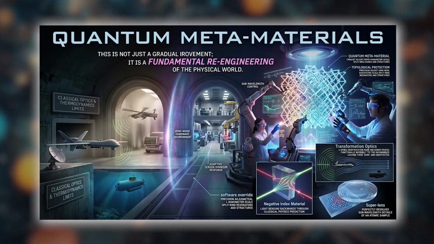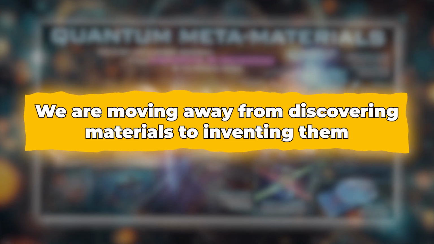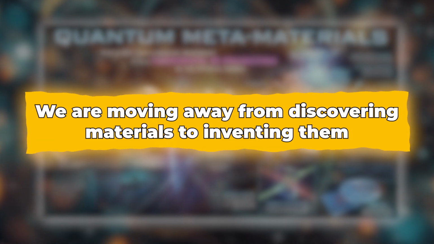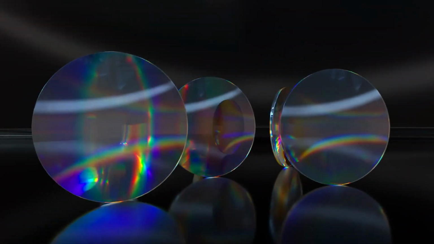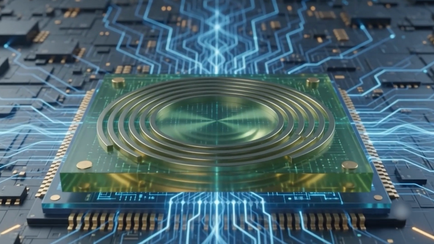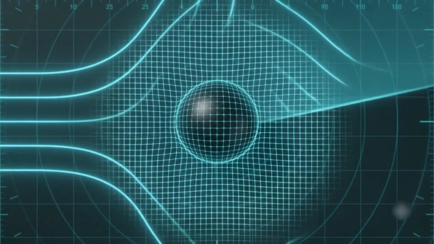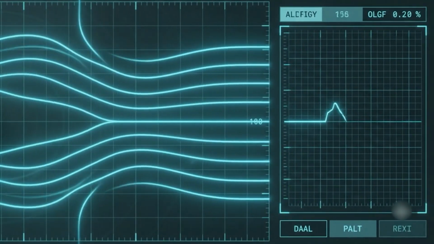This is not just a gradual improvement, it is a fundamental re-engineering of the physical world. We are moving away from discovering materials to inventing them. This allows for the creation of superlenses that can image at the sub-wavelength scale, and invisibility cloaks that can guide electromagnetic waves around objects, rendering them functionally invisible to radar or sonar.